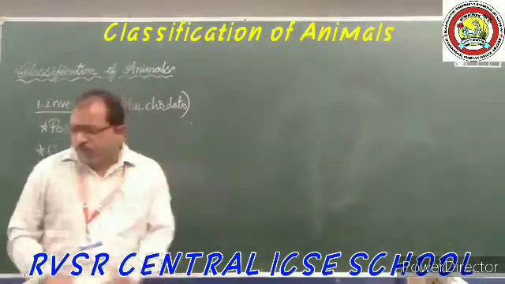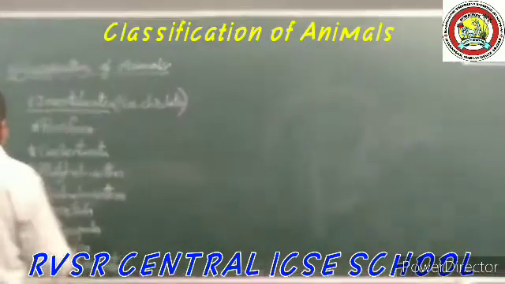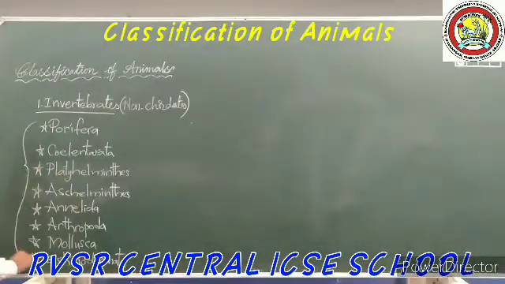These are the 8 phyla. All these groups are said to be phylum.